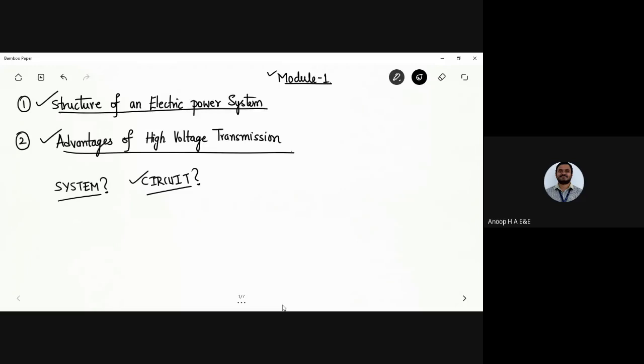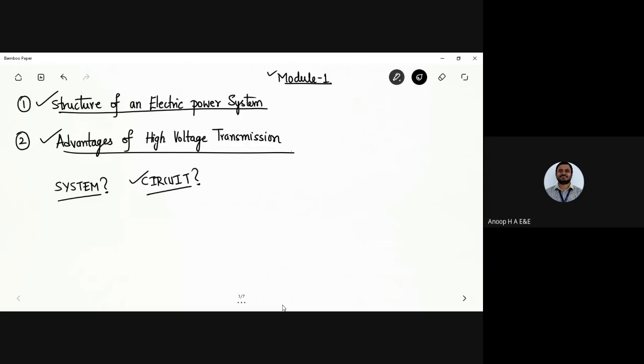Rohan Pujari, is Rohan there in the meeting? Yes, sir. Rohan, tell me what you mean by a circuit. A circuit is a group of electric parameters connected together. Okay, that's also a good answer.